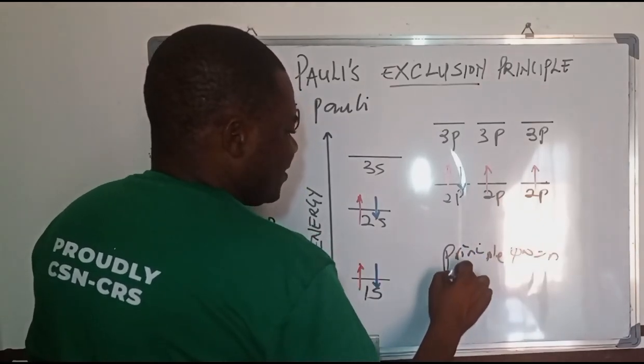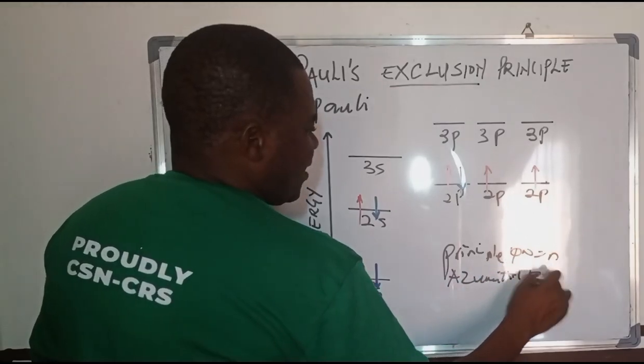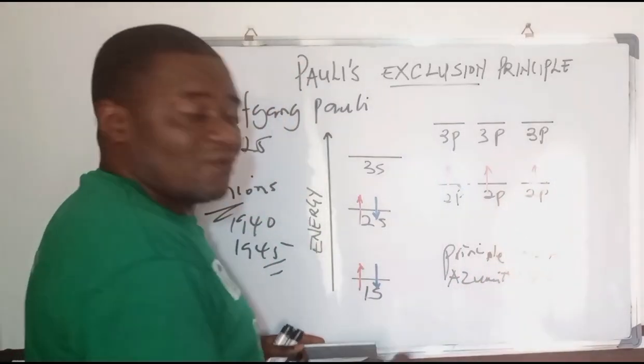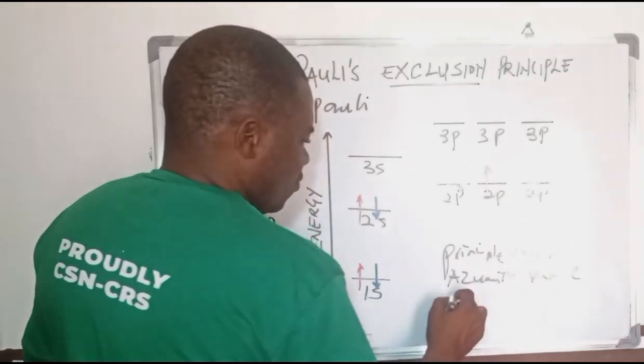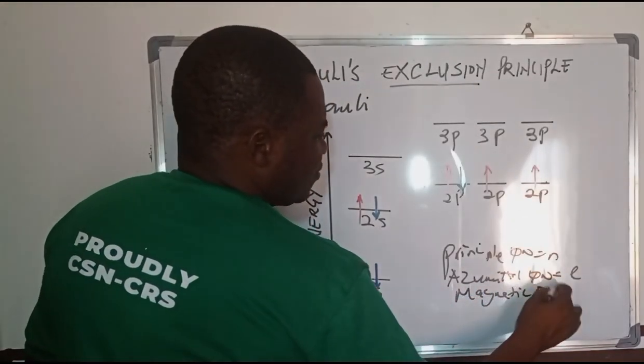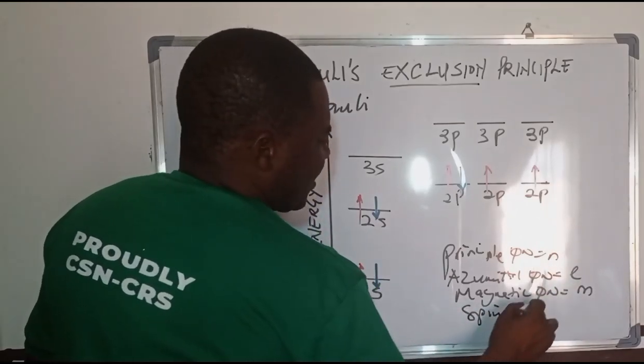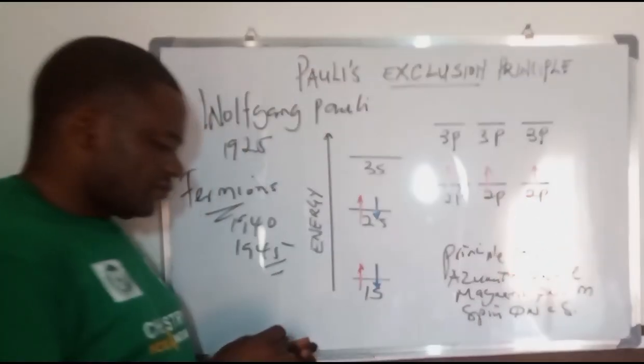We also have the azimuthal quantum number, or you call it the subsidiary quantum number, which is L. You also have the magnetic quantum number, which is M, and then you also have the spin quantum number, which is S.